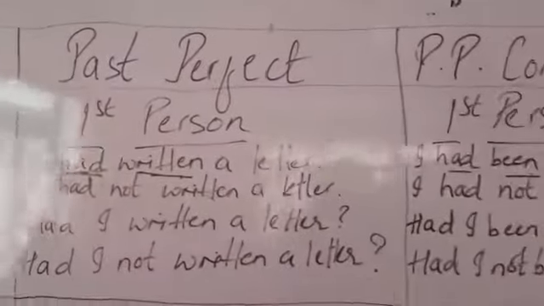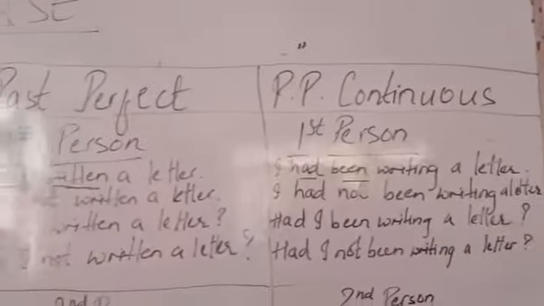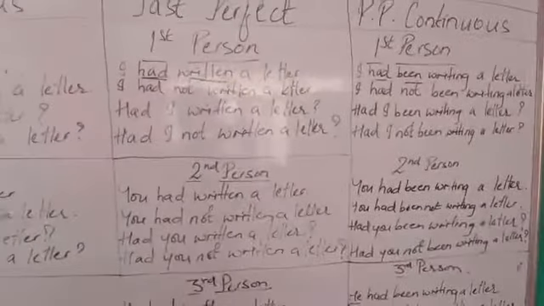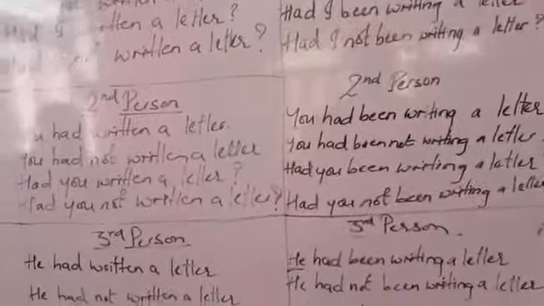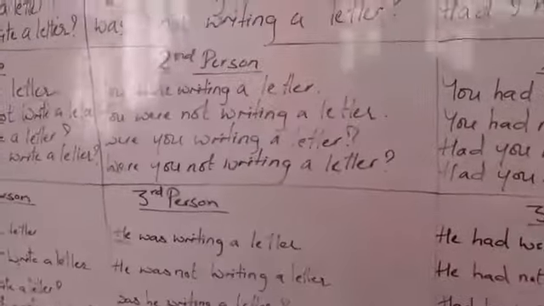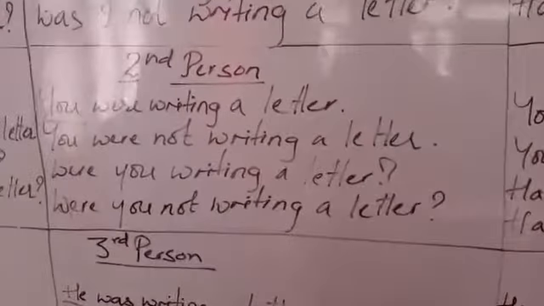Everyone has to read this once, twice, thrice, or however you learn. Then if you have a doubt, you can ask me. I think it will be visible for you to write down in your copy. Still, if you do not understand anything which I am writing, you can ask me.